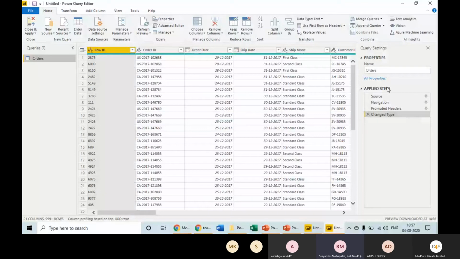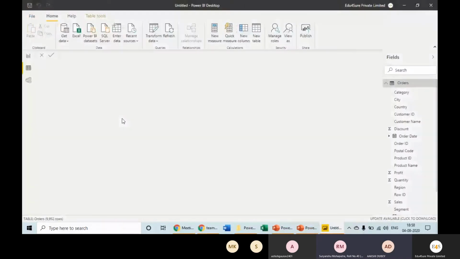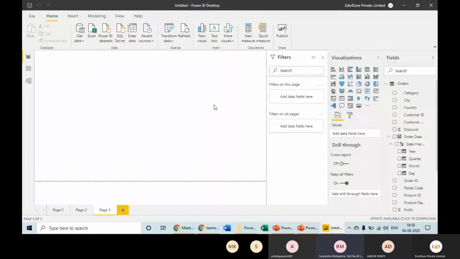Okay. So you can see applied steps as well here. So this is basically the history. Whatever we have done, it will record it here, and on a click only we can undo the same as well. Right? So this is another good feature we have. Right, everybody?